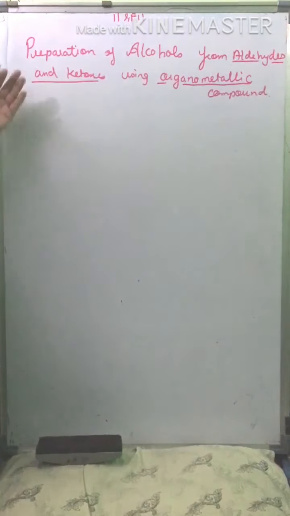What is a primary alcohol? If I replace one of the hydrogens with any other carbon, this is our primary alcohol. Then what is a secondary alcohol? In the same structure, the carbon which is attached to the OH is attached to two more carbon atoms, then it is a secondary alcohol.